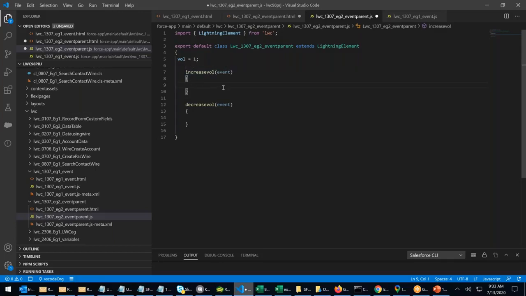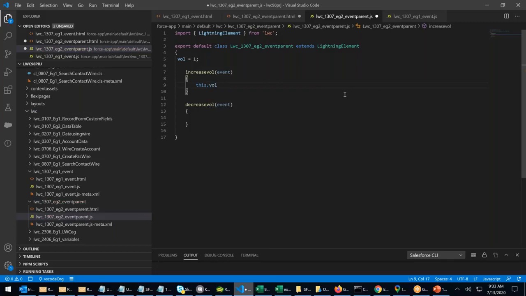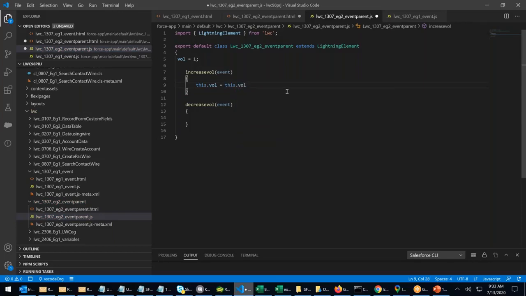I directly say this.volume equals this.volume plus 1. Perfectly fine.